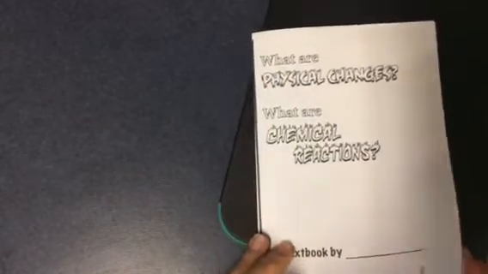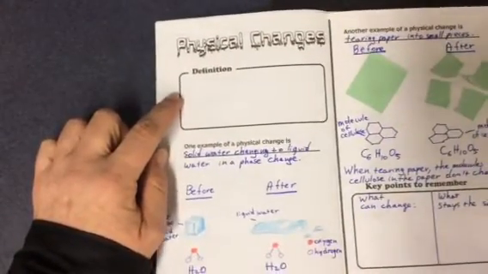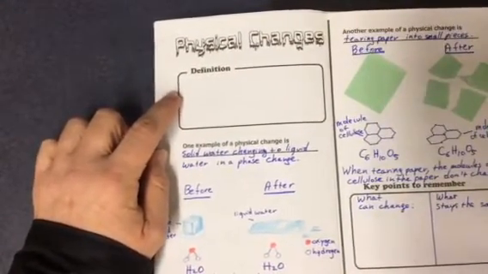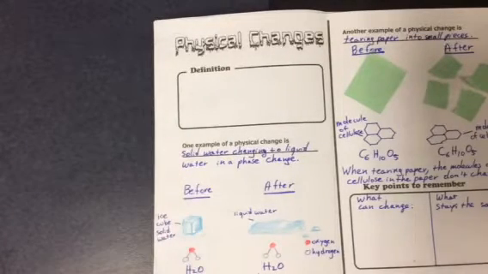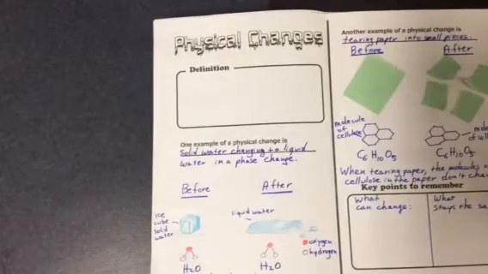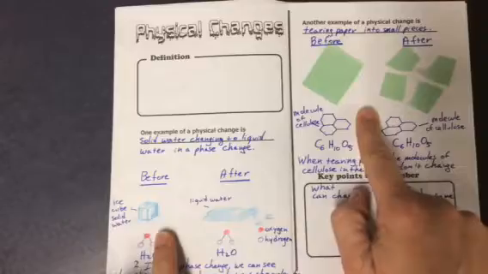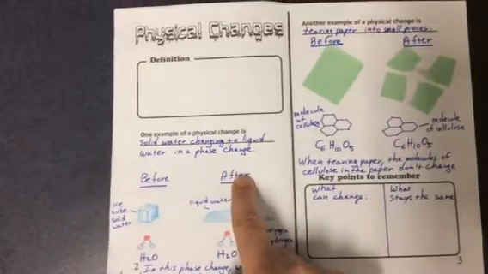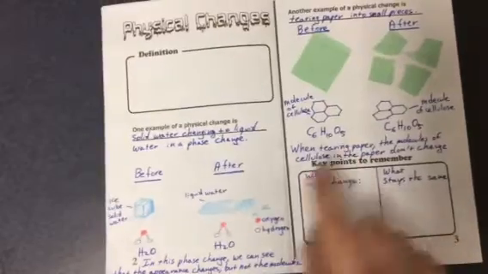How is your textbook going to look? You're going to have a definition written in your own words for physical changes. As I just said, first you're going online in the Google Classroom slides and entering your final definition there before you copy it on the paper. You're going to have two examples of physical changes. One has to be a phase change. The other one is any other changes.